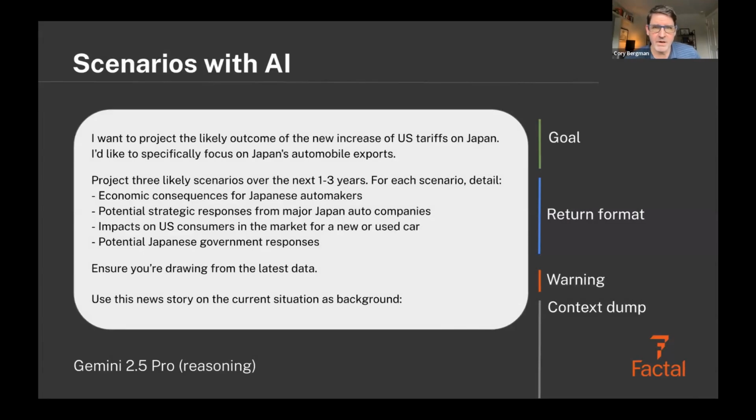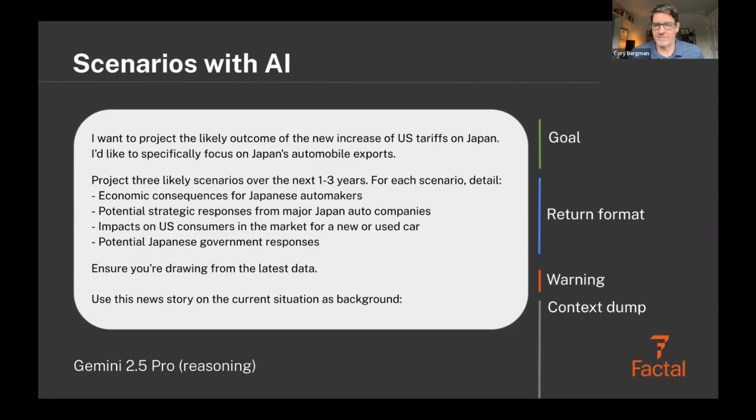So if we want to do scenarios, we're going to go over to that reasoning model, because reasoning models will think through things and they're okay with uncertainty. And so in this case, I want to project the likely outcome of the new increase in US tariffs on Japan, specifically on Japan's automobile exports. Well, that's my goal, right?